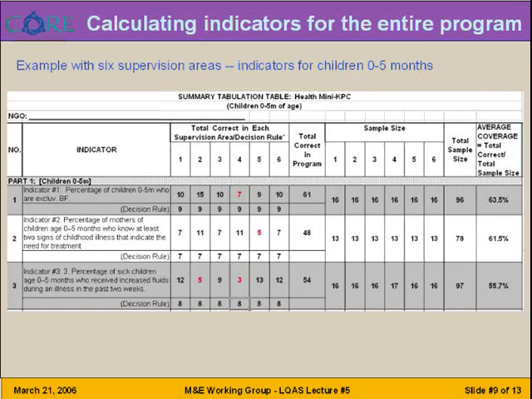You may recall from the previous lecture that we used this example to show how to calculate average coverage rates for the entire program area for 3 particular indicators. But it also shows results at the supervision area level, so we can identify which supervision areas should be our priority.